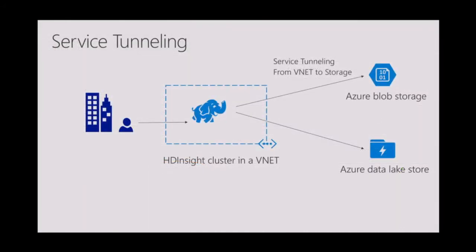OK, so we built these functionalities, and then some customers started asking us that, wow, this is good. Our data or our requests to your virtual networks is private. But what about the data which actually is stored on the blob storage accounts? When HDInsight makes a call to fetch that data from blob storage, that goes through public internet. So what about how to make it private? And we heard that feedback.